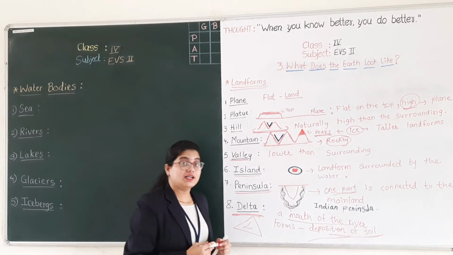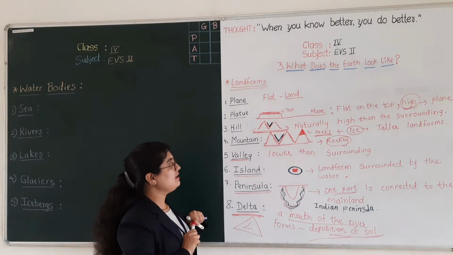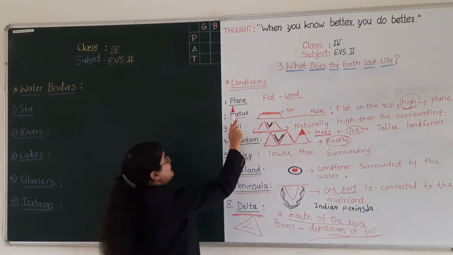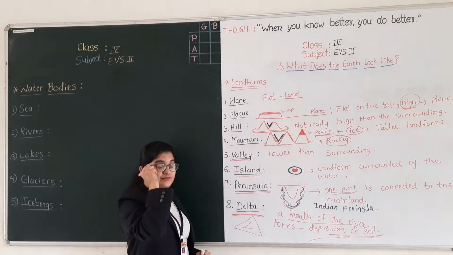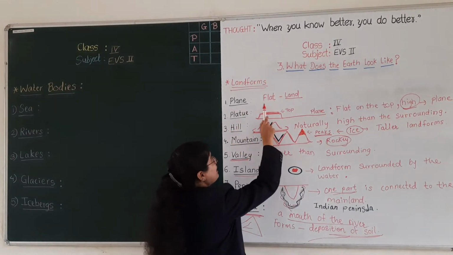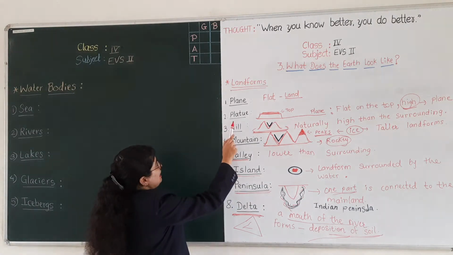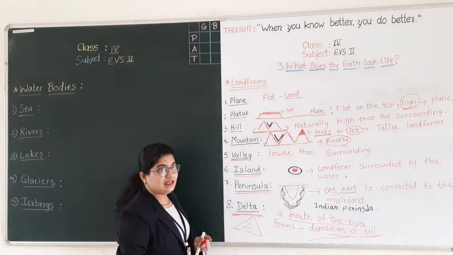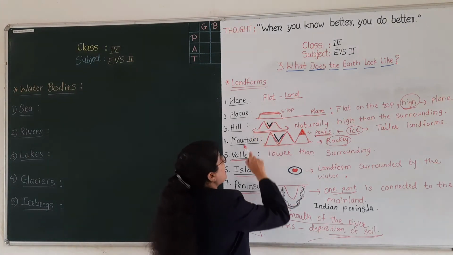Okay? Do you understood all these landforms? Yes, we'll repeat it again. Here you can see plain. Plains are the flat landform or plain surrounding. Here plains are nothing but flat land or flat landform. Then plateau. What I said? Plateaus are nothing but the high hills.